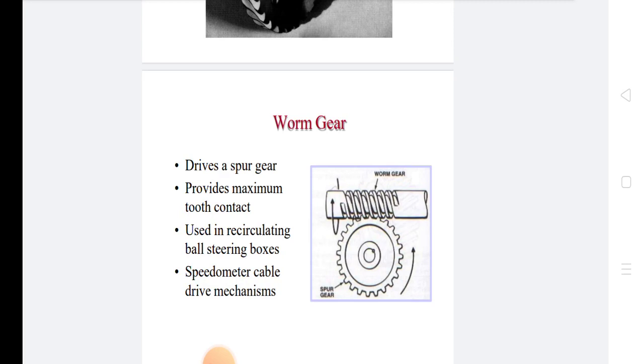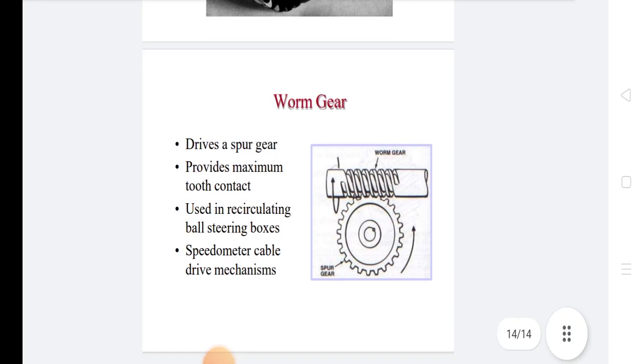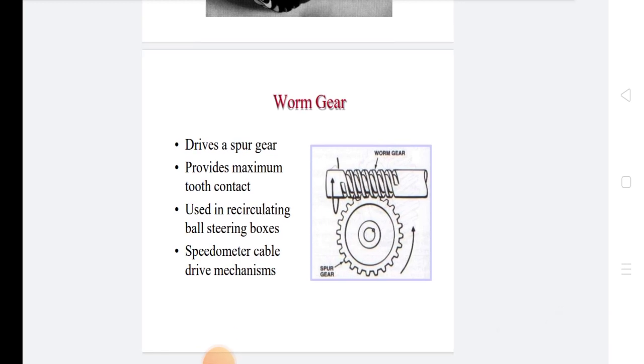In worm gear there are different concepts. Worm and worm gear drive is used for transmitting the motion between two non-intersecting and perpendicular shafts. In worm and worm gear drive, worm is always a driver and worm wheel is the driven member.